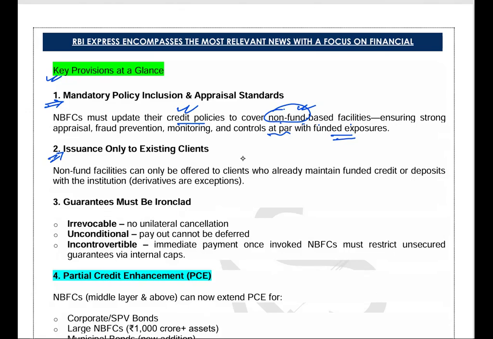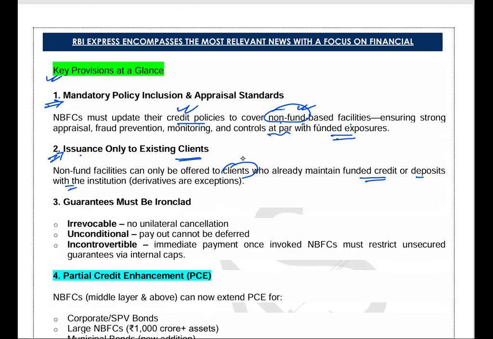Second, issuance only to existing clients. Okay, so non-fund facilities can only be offered to the clients who already maintain funded credits or deposits with the institution that is supporting it.